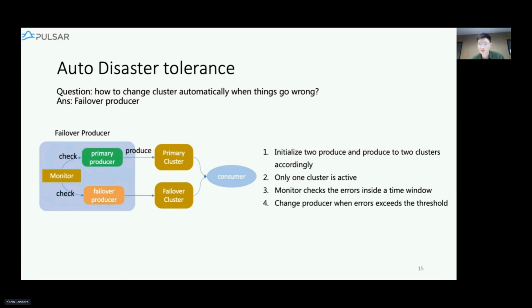In this modified producer, it contains two Pulsar producers, and at any one time only one producer is active. We also have a monitor here to check the errors inside a time window of the producers. So if the active producer is not available anymore, it can switch to the failover producer immediately. Here, the consumers need to subscribe to two clusters because they don't know which one is active now. By doing this, we achieve the goal of automatic disaster tolerance.